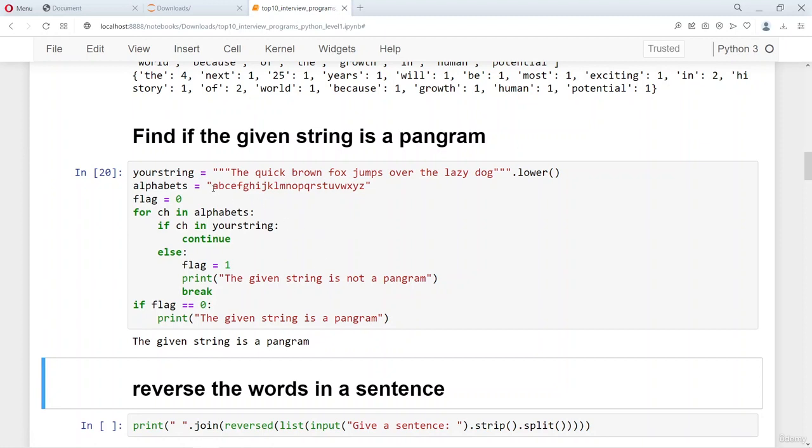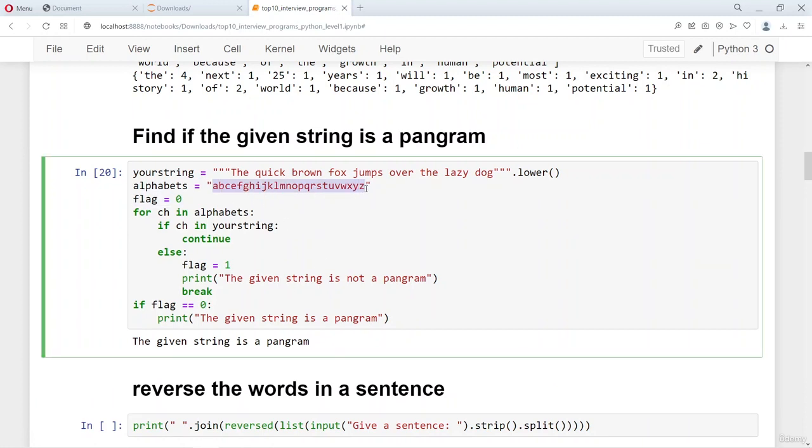You will find all the 26 alphabets that we have listed here in the alphabet string to be part of this sentence, the quick brown fox jumps over the lazy dog.